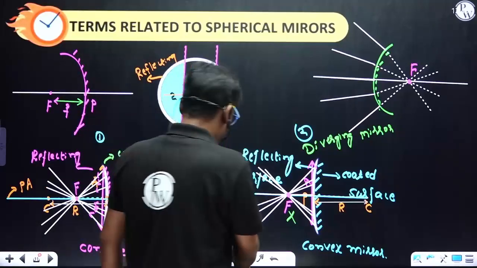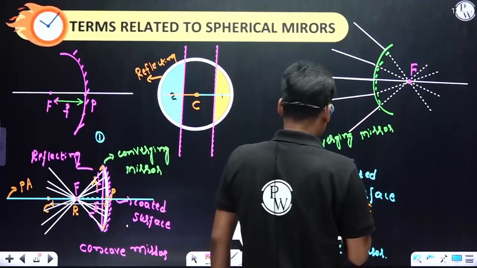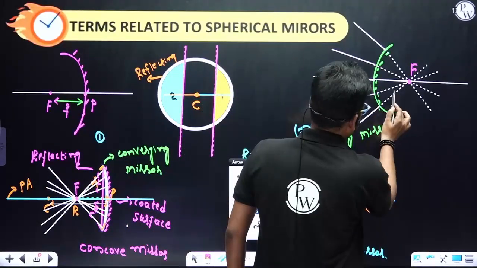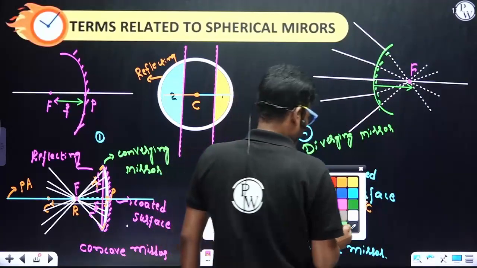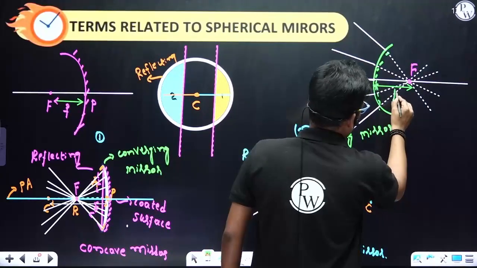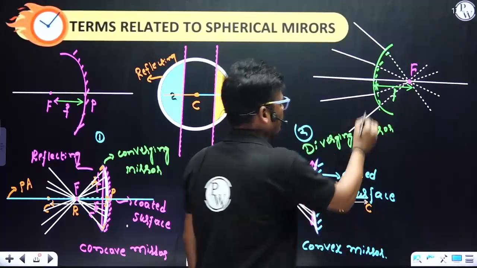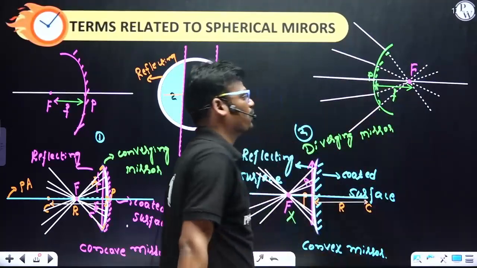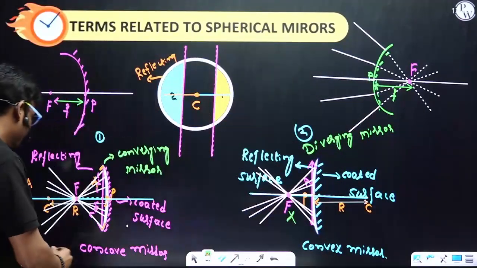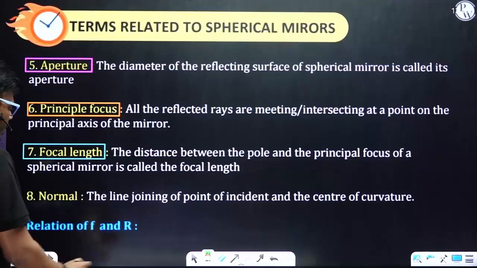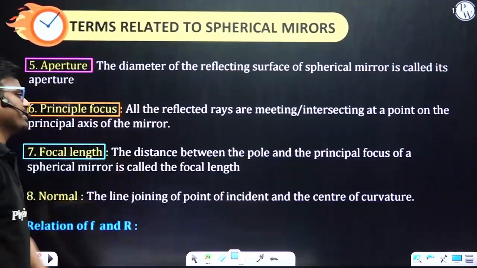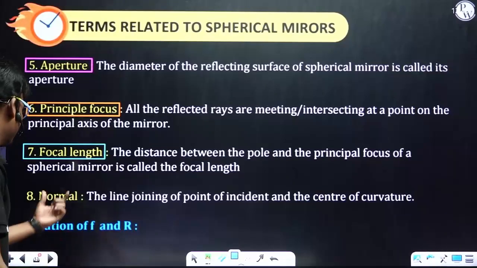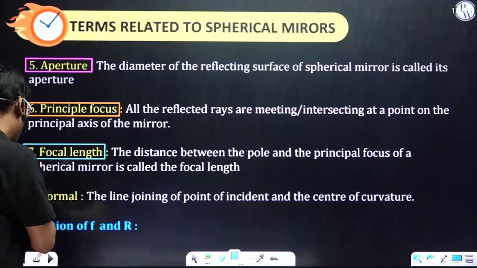In the same way in this case, this is the focal length. The length between the pole of the mirror and the focus is called the focal length. By definition, the distance between the pole and the principal focus of a spherical mirror is called the focal length.